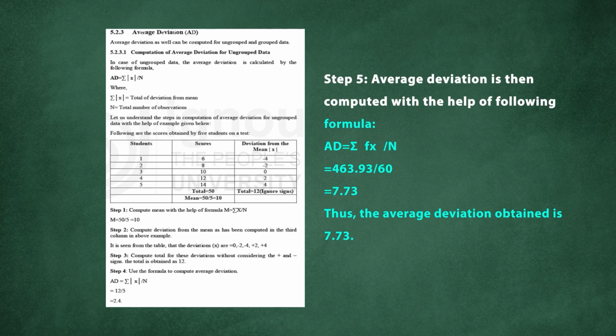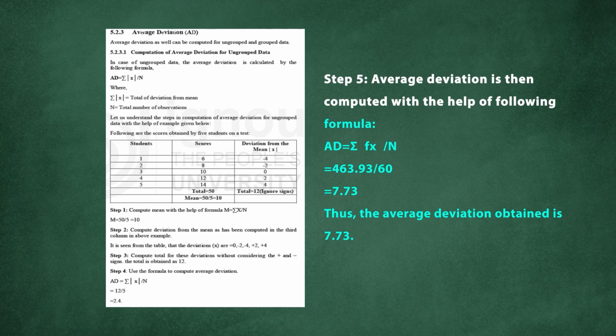the overall average deviation. And how do we do it? We compute these deviations with the help of the formula, which is equal to summation of modulus x divided by n, and the summation of modulus x we get is 12. We do not consider any sign, so it is 12. So 12 divided by how many data points are there? 5. So 12 divided by 5 is equal to 2.4. So this is the calculation of average deviation.